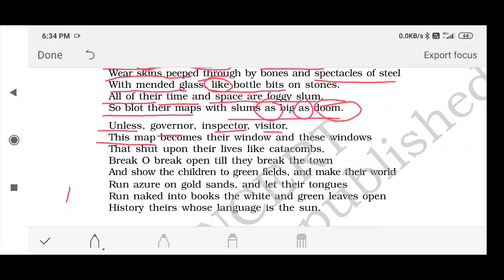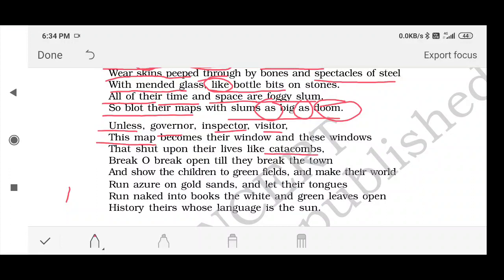And please, he's asking these authorities to come forward and break these windows that shut upon their lives like catacombs, because these windows, these houses, these cramped holes in which they are living, these narrow streets where they are living, these slum areas, they are like catacombs. These schools are not schools, their houses are not houses, they are catacombs, according to Stephen Spender. Please underline this word, catacomb. Catacomb is a graveyard.